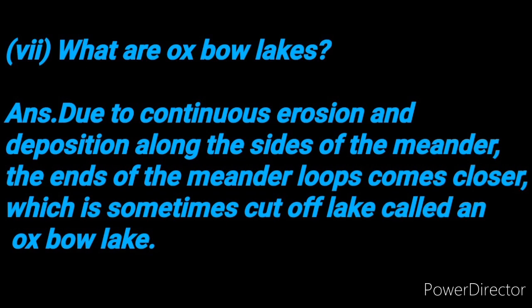Seventh number is, what are oxbow lakes? The answer is, due to continuous erosion and deposition along the sides of the meander, the ends of the meander loops come closer, and are sometimes cut off, forming a lake called an oxbow lake. An oxbow lake is sometimes also called a cut off lake because whenever the ends of the meander loops come closer, they cut off from the main stream of the river and form an oxbow lake.